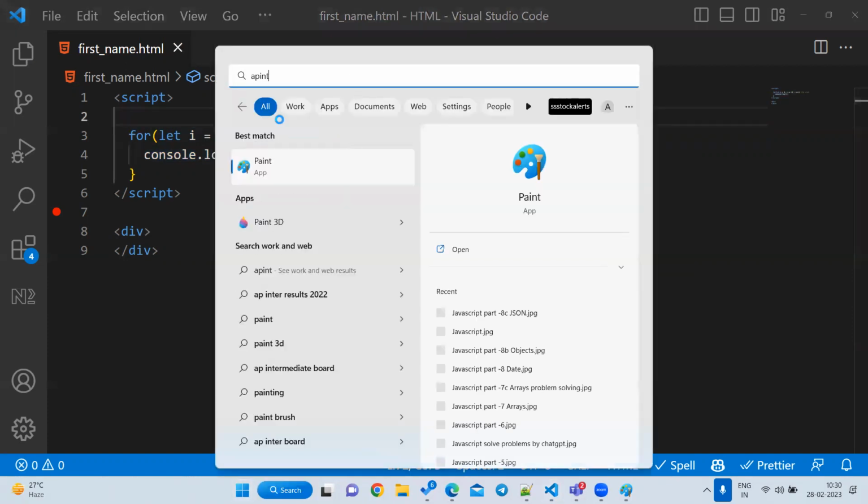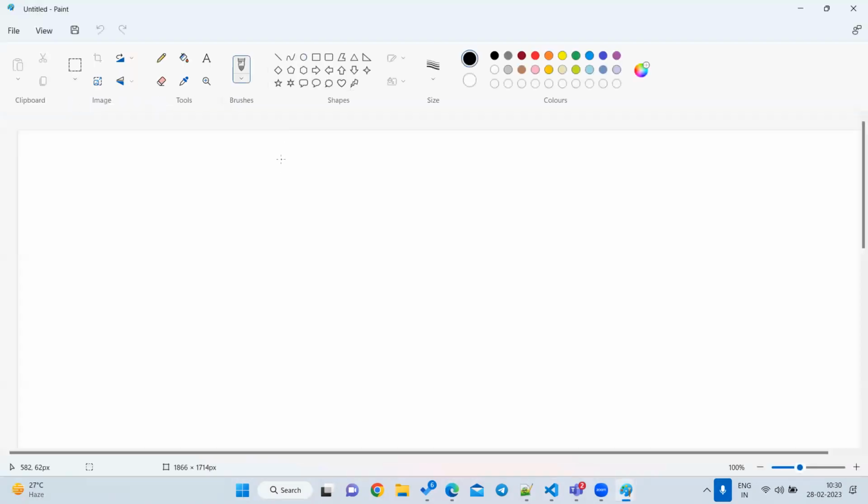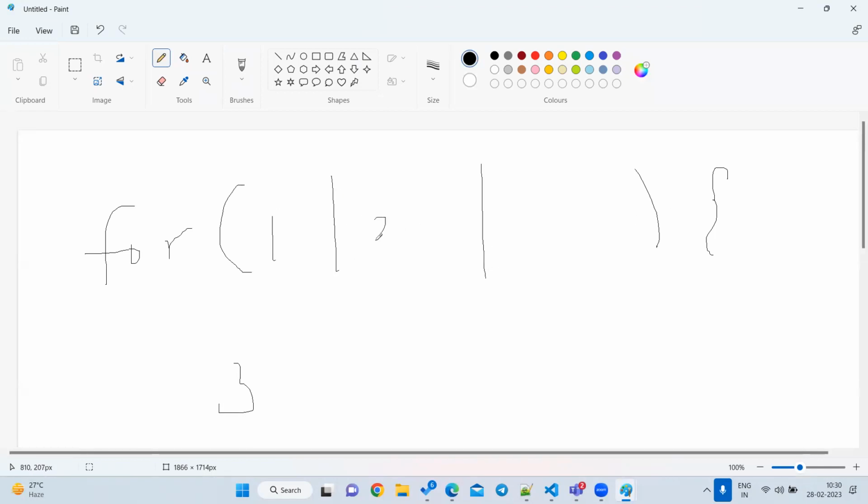This is very, very important, so please understand. I'll open Paint and explain it here. How many parts do we have? Mainly four parts, right? Something like this, with open and close brackets. First, second, third, fourth. First, our JavaScript program will come here and execute this initialization block only one time, not multiple times. Once this is executed, it will go to the second part.